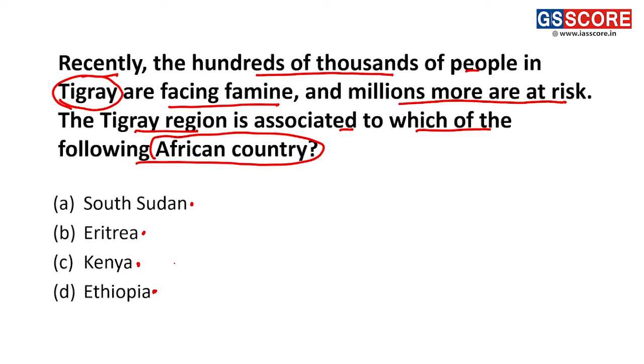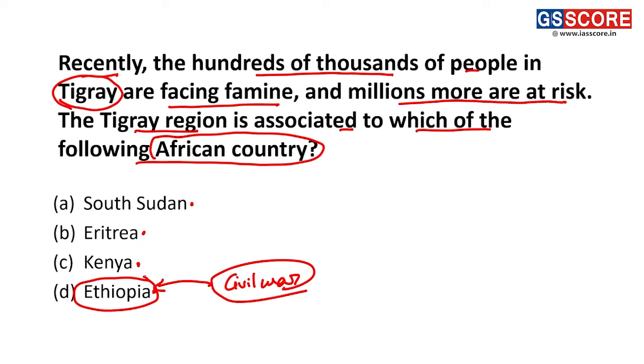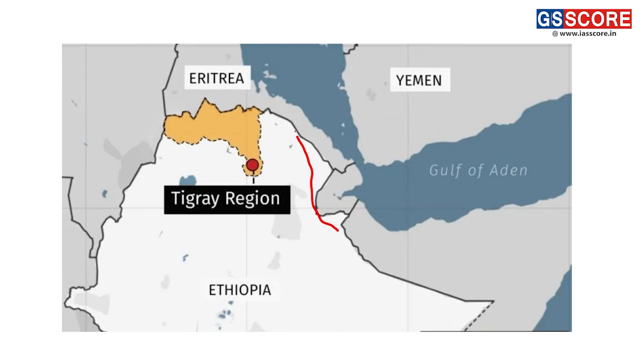Recently, we have seen that a civil war has been going on, and this civil war is going on in Ethiopia. In Ethiopia, there has been unrest in the Tigray region. If we look at the map, this is Ethiopia.